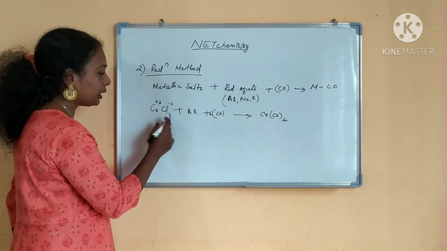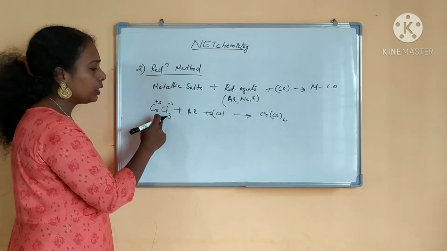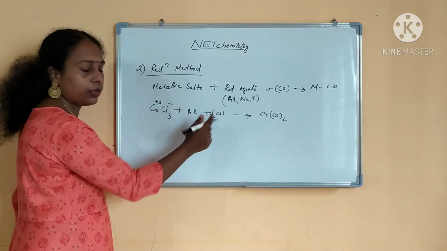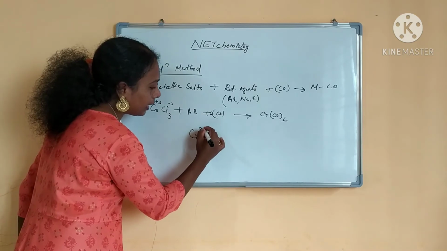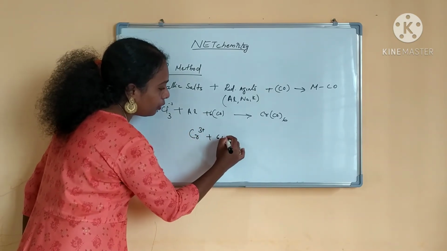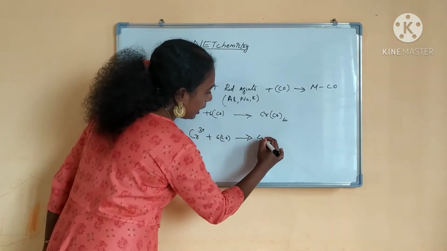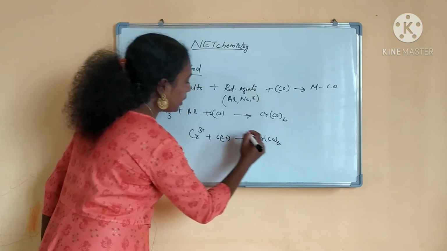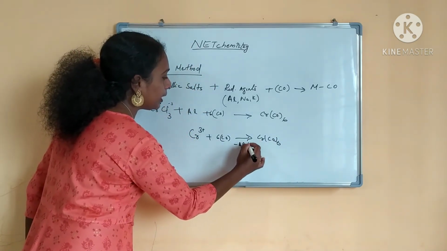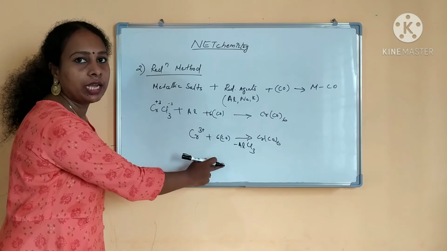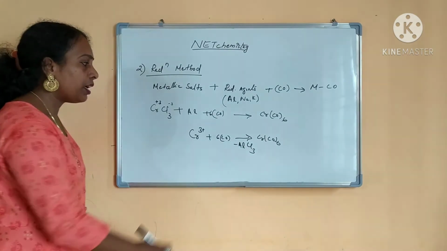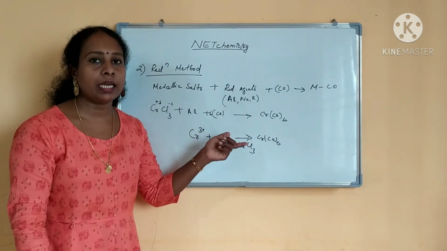I will write the equation, you know, right? So Cr3+ and 6CO, this is the reaction. Cr3+ and 6CO will react and form Cr(CO)6. And what is eliminated? AlCl3 is eliminated. This is the reaction happening in the reduction method. The same way you can prepare the other metallic carbonyls also.